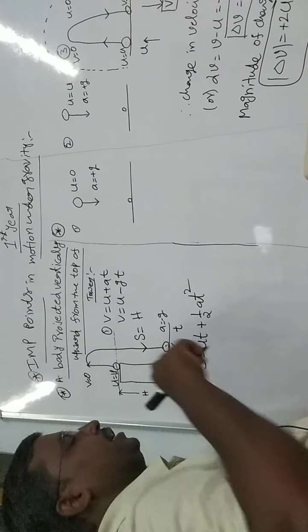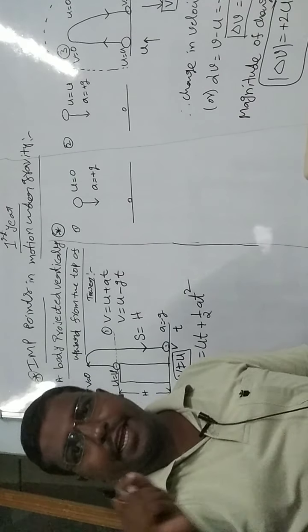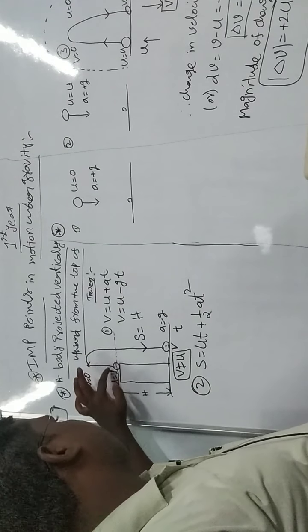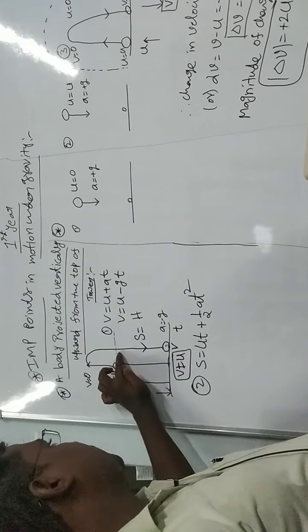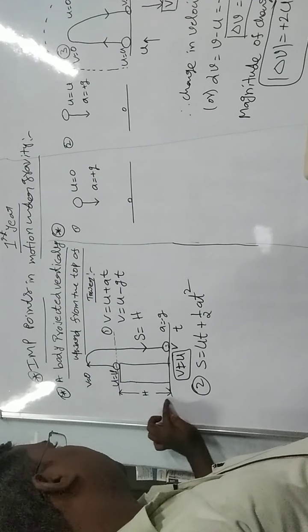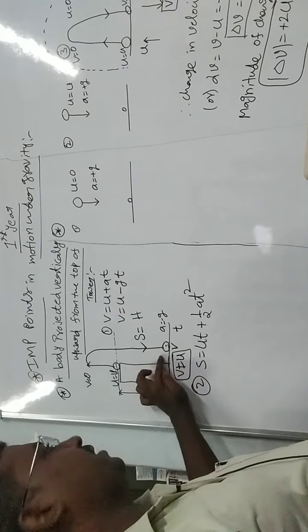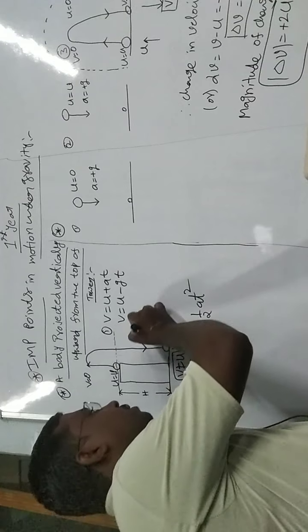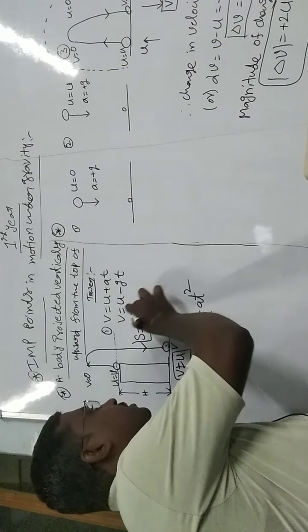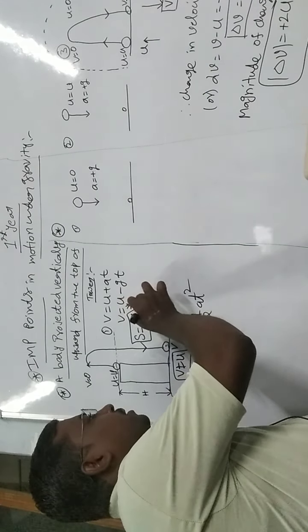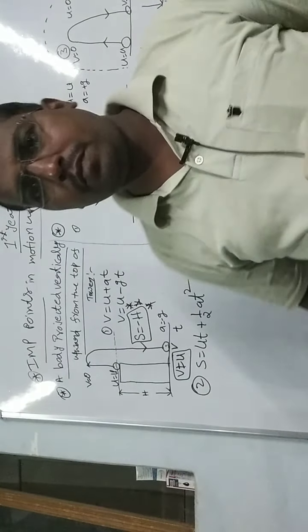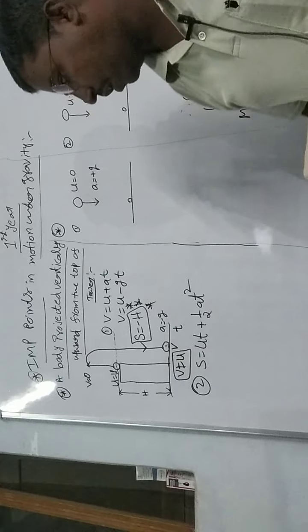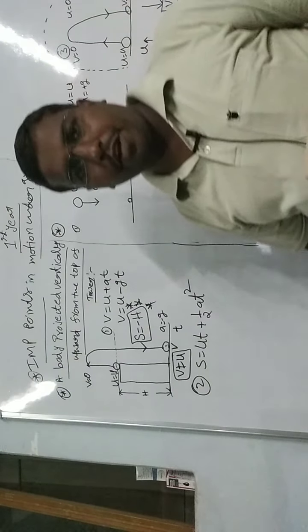But displacement has direction, so we measure from initial to final, which is downward, opposite to this h direction. So we have to write s equal to minus h. This is a very important point. So these are all very important for objective questions.